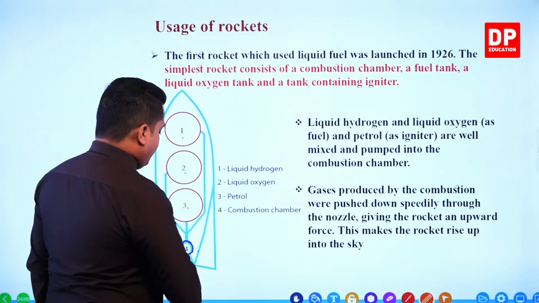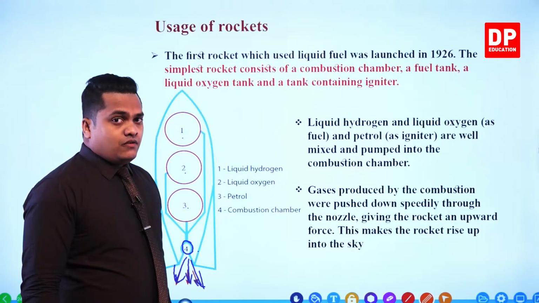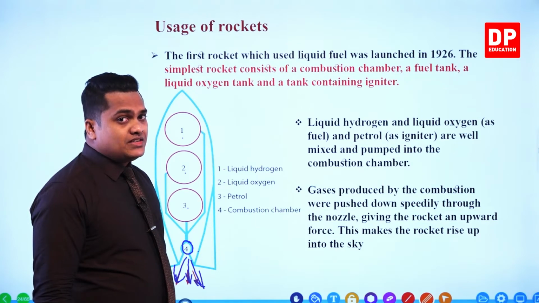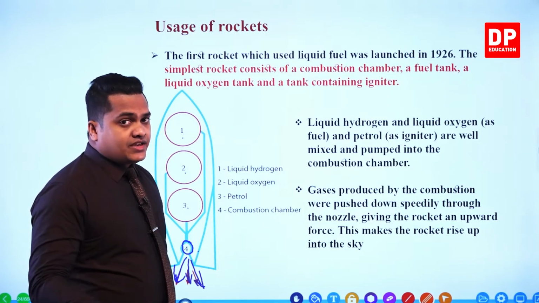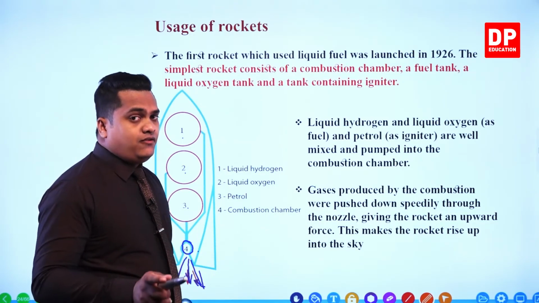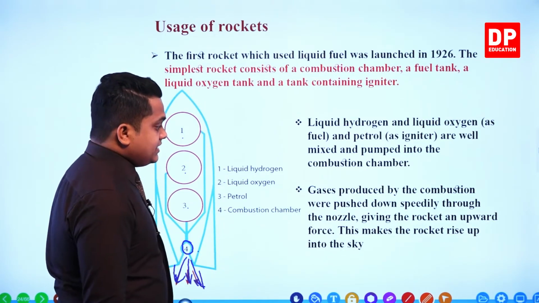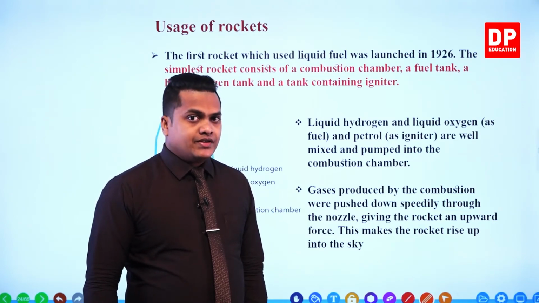Upon blowing these gases at a very high speed, an action force is getting created towards the ground. For that force, another reaction force is getting created towards up on the rocket. So that reaction force is the one which is helpful to move the rocket up. Okay, so this is how a rocket is going to fly up, my dear children, right?